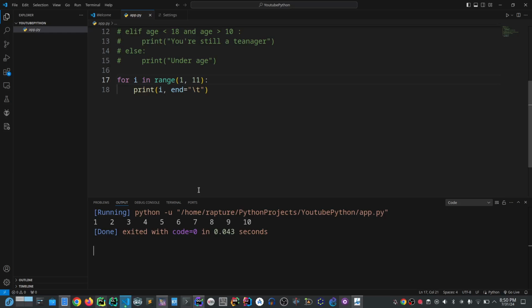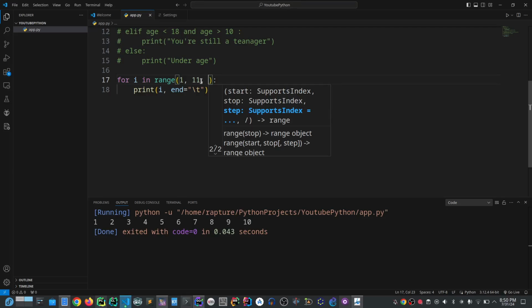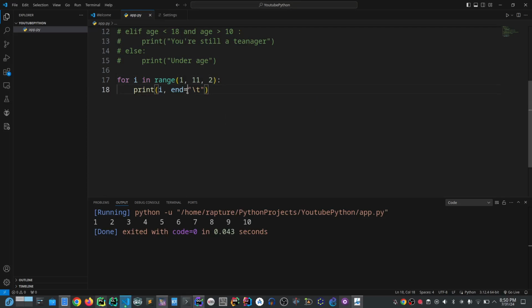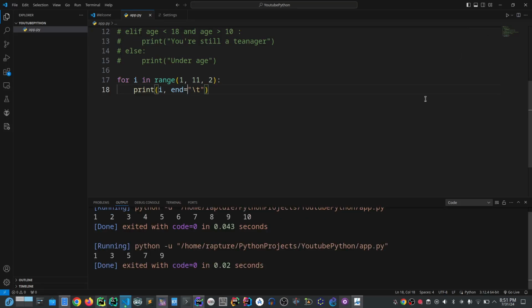But what if you also wanted to jump in steps of 2? There's still another argument we can pass in here, a step of 2. No matter which step, you're going to jump in steps of 2. That means we have it here, and you see 1, 3, 5 in steps of 2. Okay, jump in steps of 4. You still jump the same way: 1, 5, 9. Can you see? So that is also what we can do with our code.